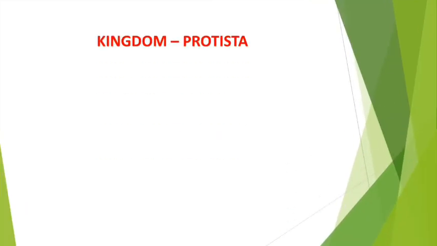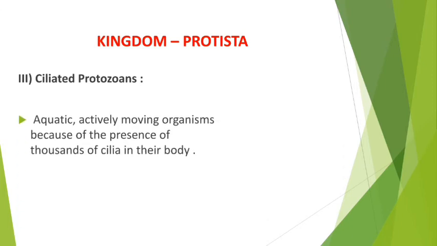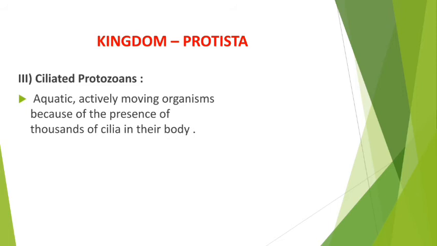Okay, then my dear students, the third group of protozoans is the ciliated protozoans. From their name itself, ciliated, that means cilia will be present in this group of protozoa. They are mainly aquatic, that means they live in water, and they are actively moving organisms because of the presence of thousands of cilia in their body. One of the most common examples is Paramecium.